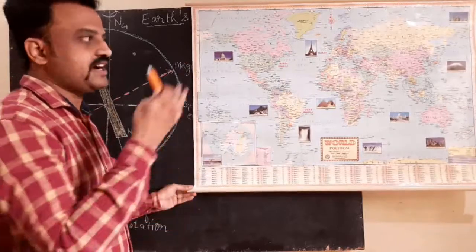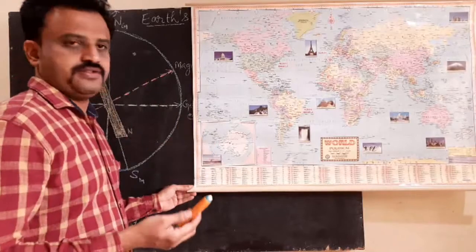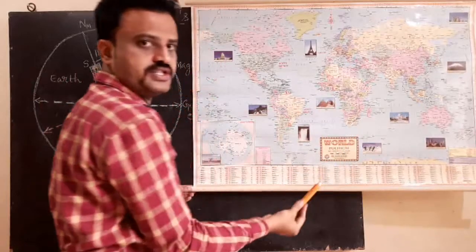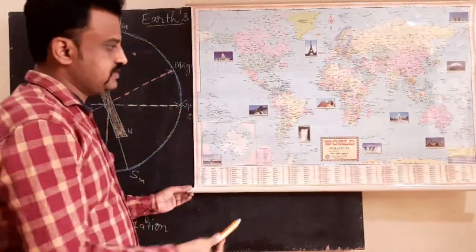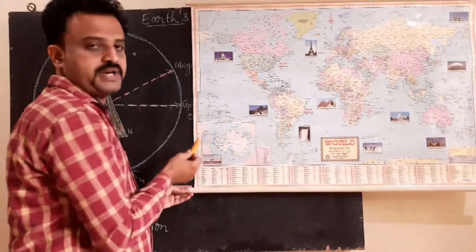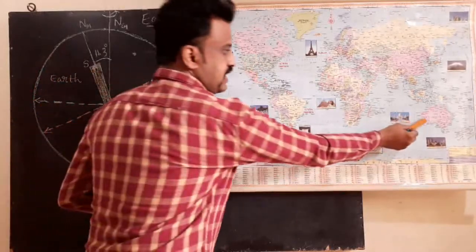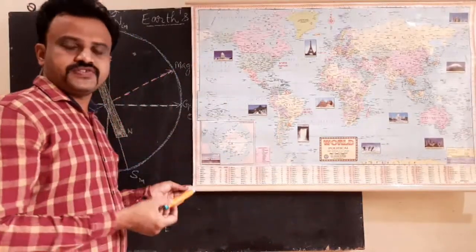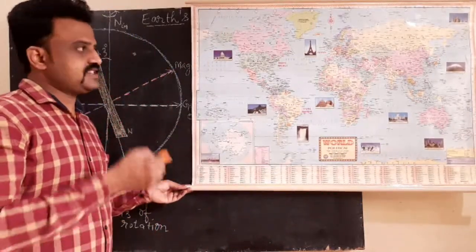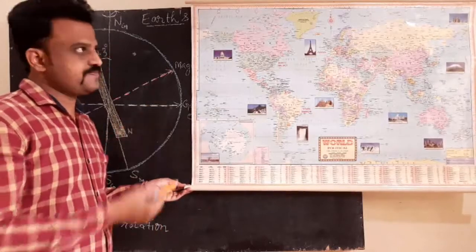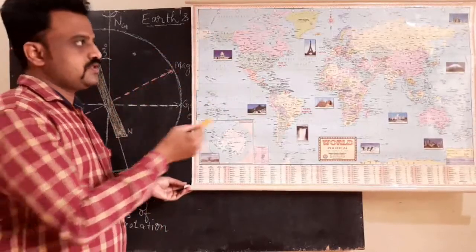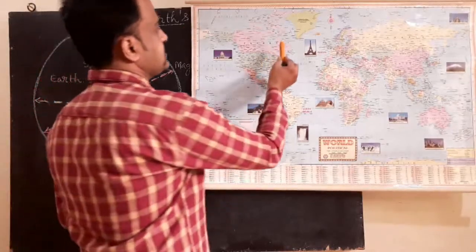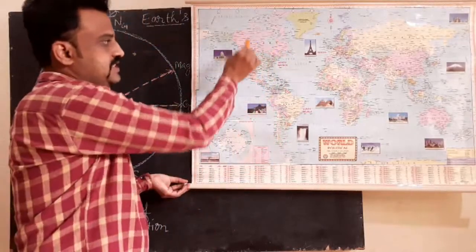The world map. Geography means the study of Earth. So this is our country, India. This is the Asian continent. This is the African continent. South America, North America, here is Australia, and here is Antarctica. The study of different places of the Earth, different continents, different countries is called geography. Why I am displaying the world map is here. This is Canada. Canada comes in North America.